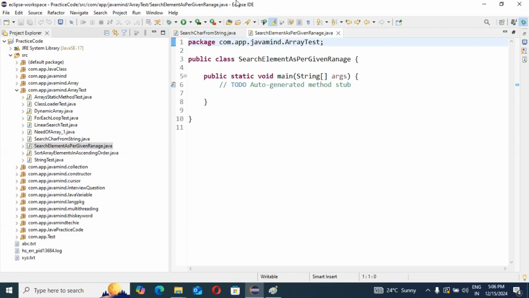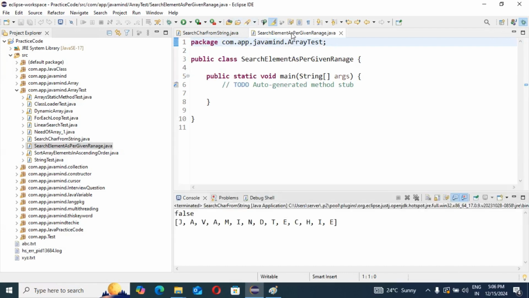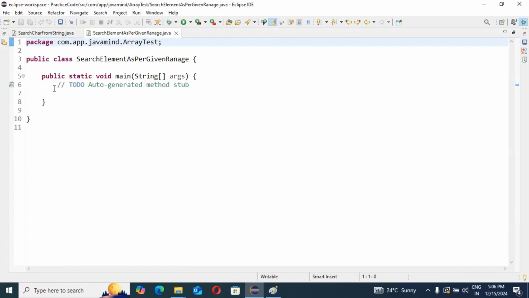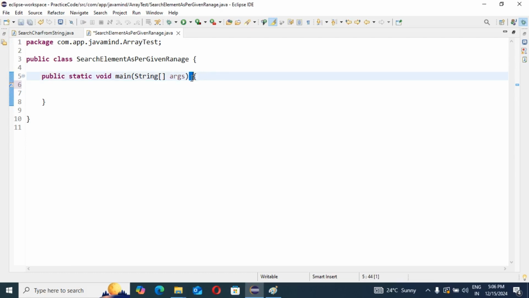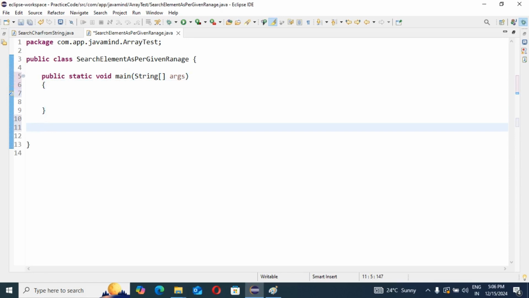So let's see how I am going to write the code. Please be concentrated. Already we have got one class. I am going to write one separate method to write this logic. So how are we going to find the element in a given range?